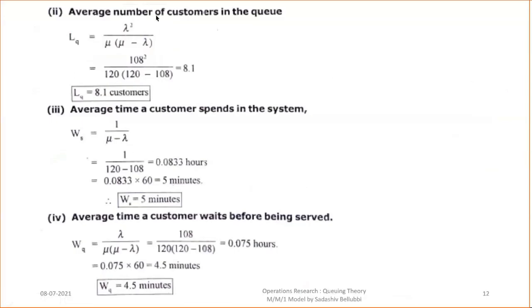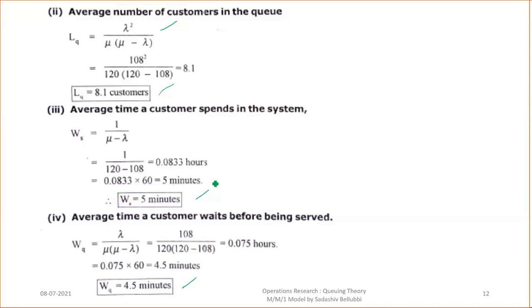And next one is average number of customers in the queue. That formula is lambda square divided by mu into mu minus lambda. If you put all this, you will get the answer of 8.1 customers. While writing the numbers, if it is a time, then you need to write in terms of minutes. If it is a number, then you need to write customers. Only these two are the units we need to follow in this queuing model. This is the fourth answer.